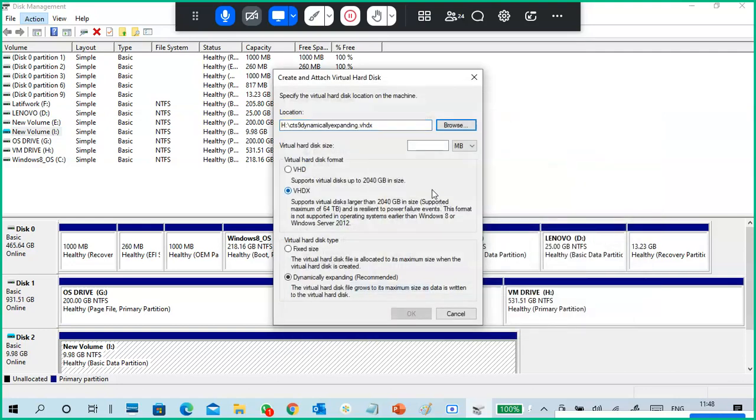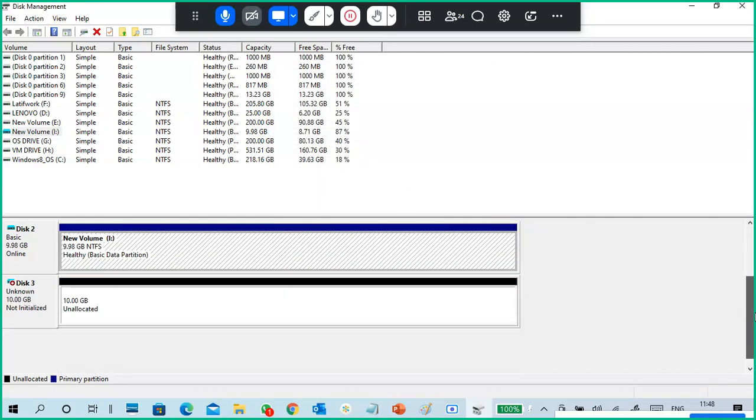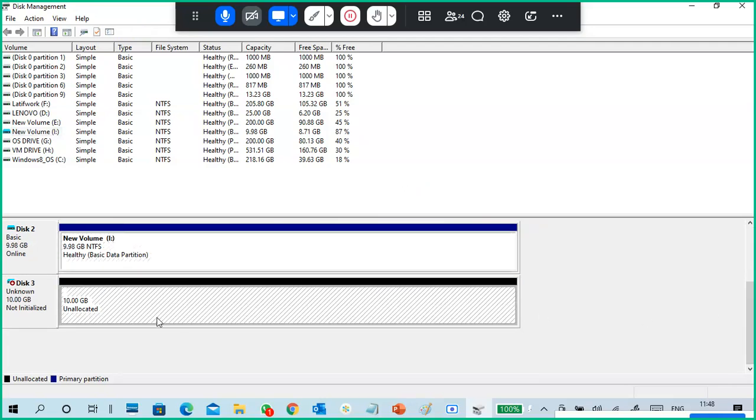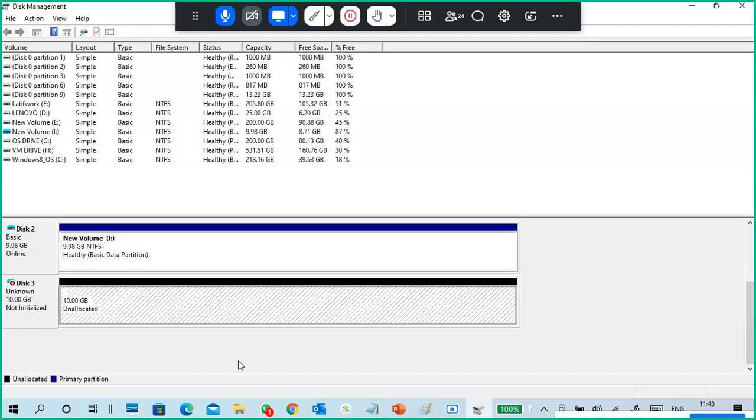Save it. Okay, I'm giving 10 GB. Remember, fixed disk is 10 GB, and the dynamically expanding disk is also 10 GB only. I'm creating VHDX dynamically expanding. Click OK. See how fast it is created. Okay, 10 GB automatically created. See, fast. For a fixed disk, it takes time. A dynamic disk won't take time.